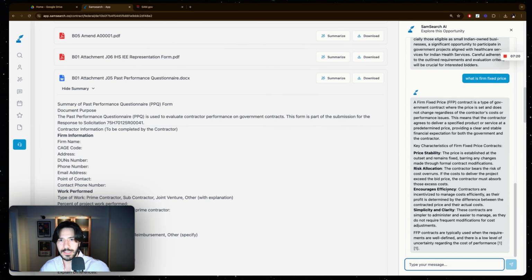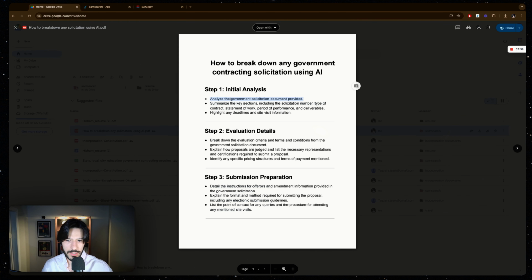And you can ask it, for example, let's say you want to work with a subcontractor, you could ask it to generate an email. So you could send it because it has context of that specific solicitation. So you could ask, give me an email pitching this contract to a subcontractor, and it will generate you an email.